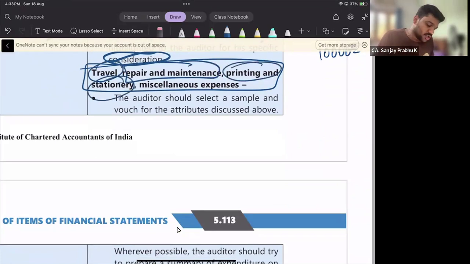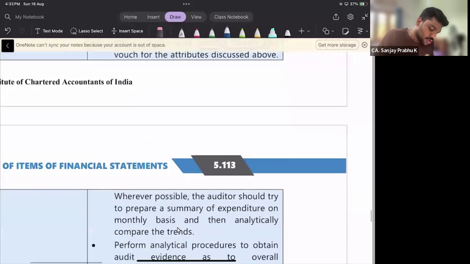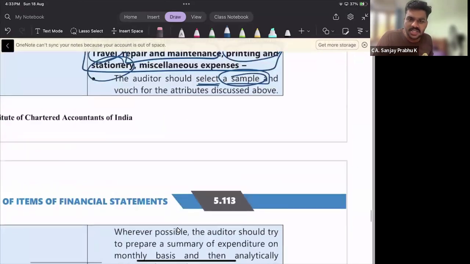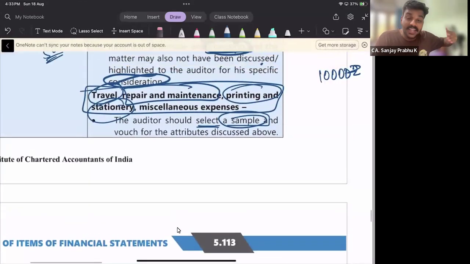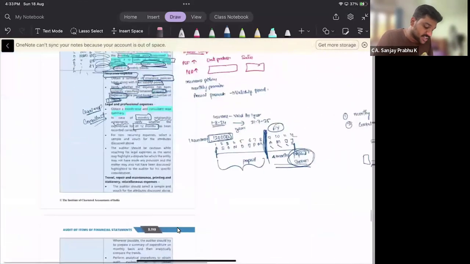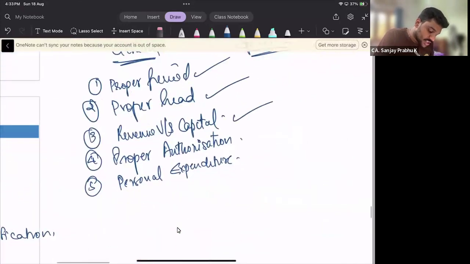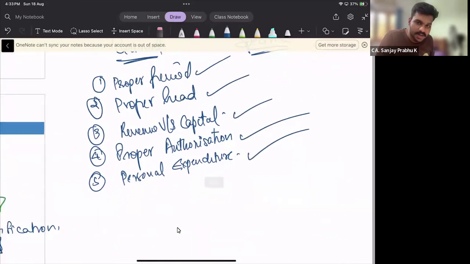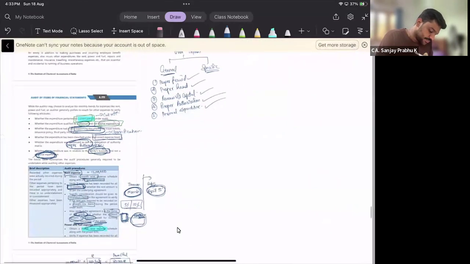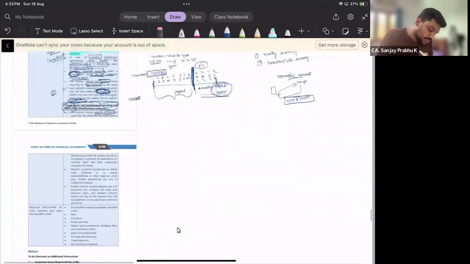Okay, here the auditor should select a sample and vouch for the attributes discussed above. What are the attributes discussed above? Earlier we said, right, whether the expenditures are general points. We have discussed some general points, right? Proper period, proper head, revenue versus capital, proper authorization, personal expenditure. The auditor has to vouch for such attributes discussed above.